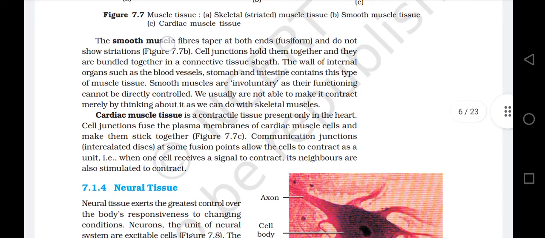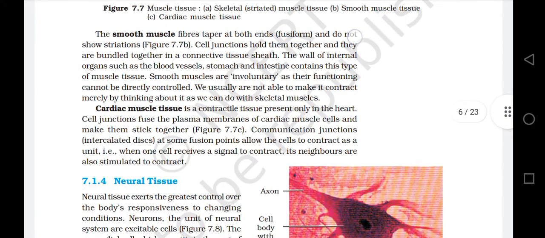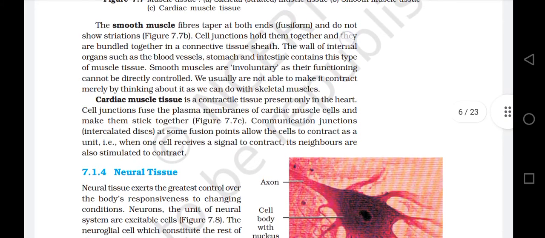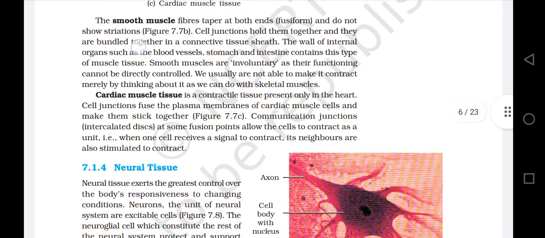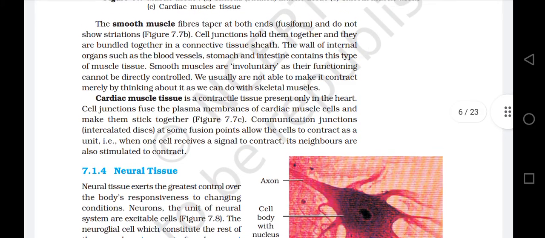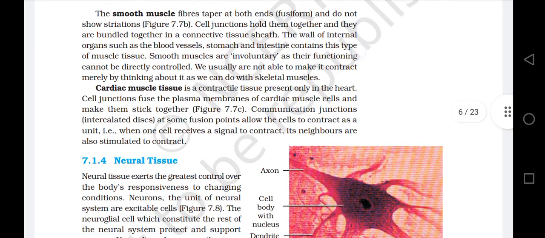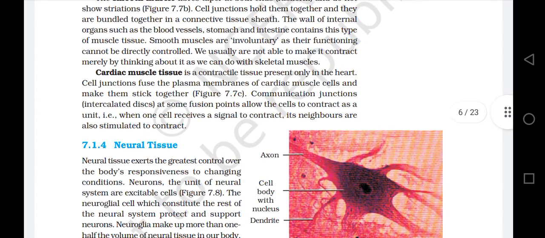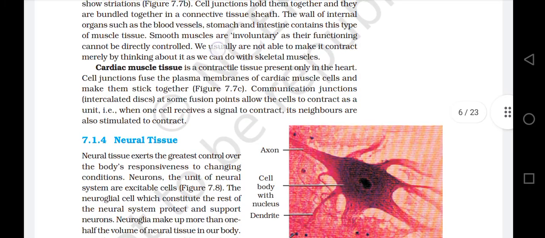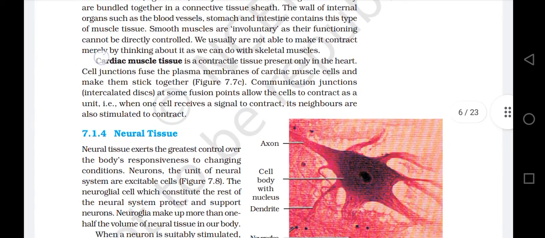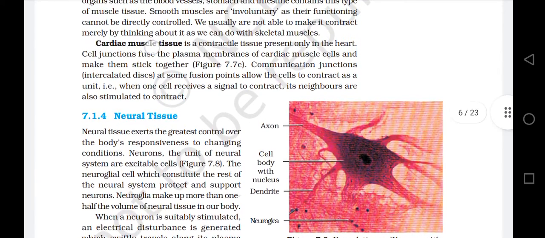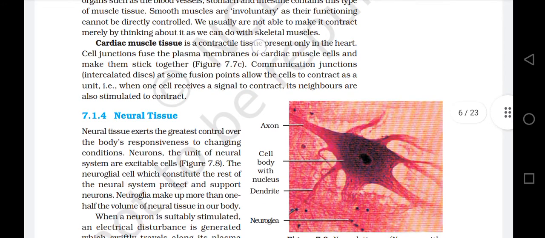The smooth muscle fibers taper at both ends, fusiform, and do not show striations. Figure 7.7b: cell junctions hold them together and they are bundled together in a connective tissue sheath. The wall of internal organs such as the blood vessels, stomach, and intestine contains this type of muscle tissue. Smooth muscles are involuntary as their functioning cannot be directly controlled. We usually are not able to make it contract merely by thinking about it as we can do with skeletal muscles.